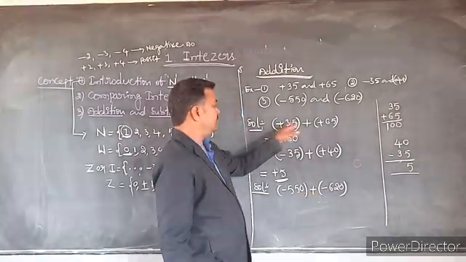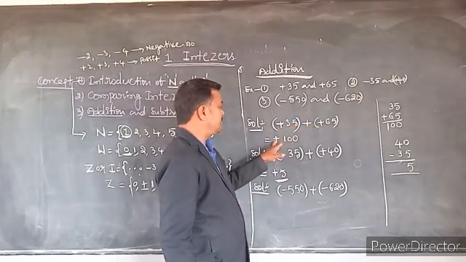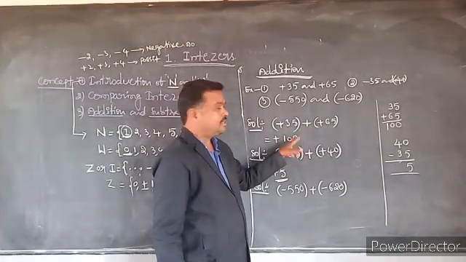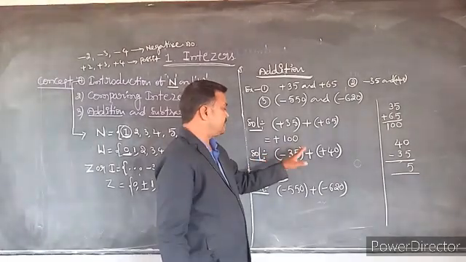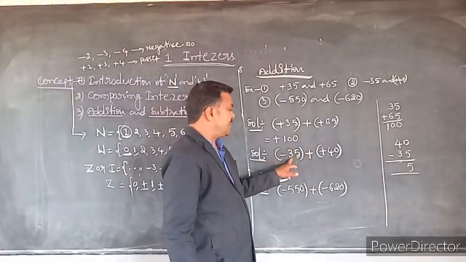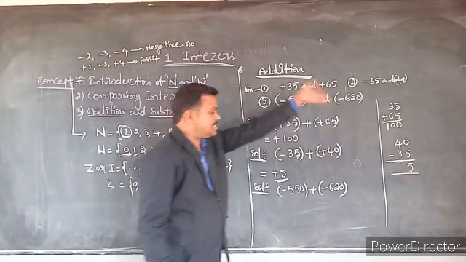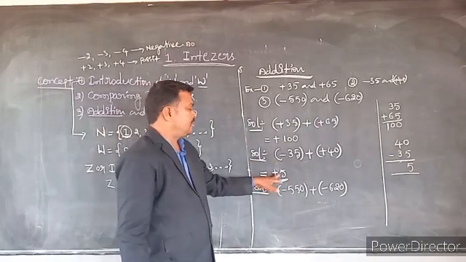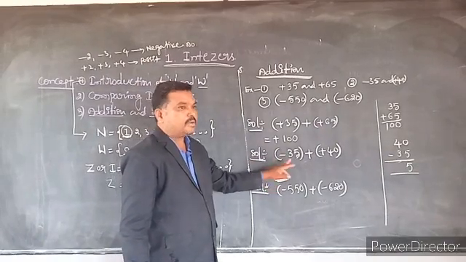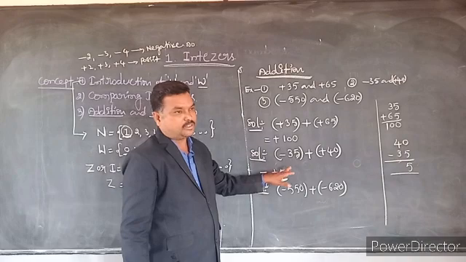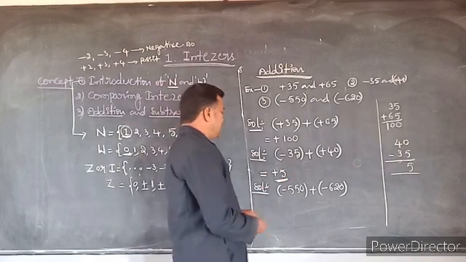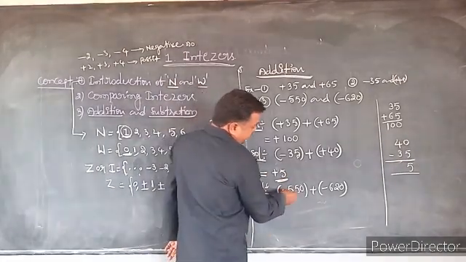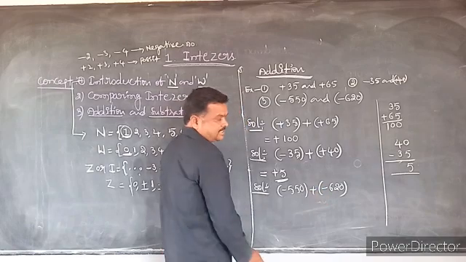In the first one we took two positive integers, we got a positive integer. In the second example we have taken one negative integer and one positive integer. We got a positive integer here, sometimes it will be a negative integer also. Here we have taken two negative integers.